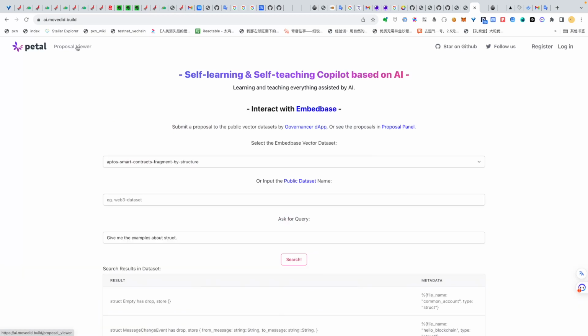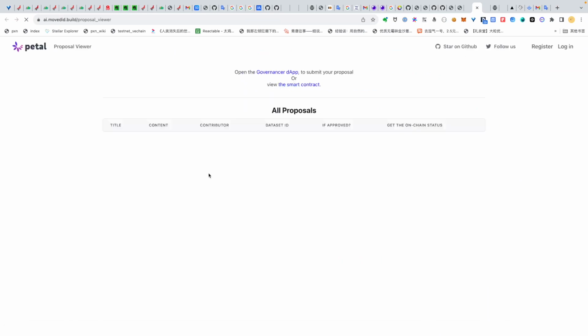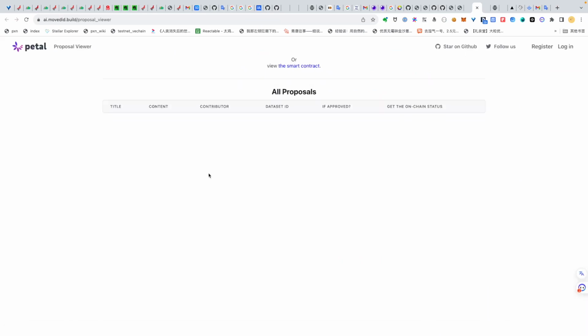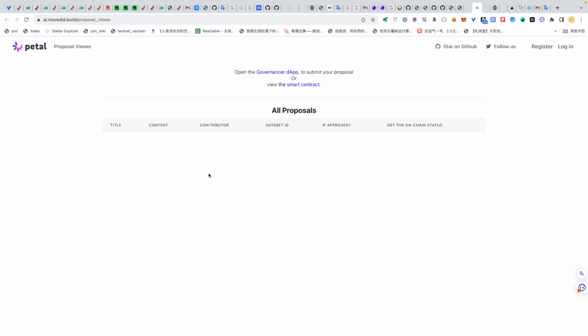The last page is the proposal viewer. It can view all the proposals submitted to the dataset. And here is the governance app, where contributors could submit their proposals.